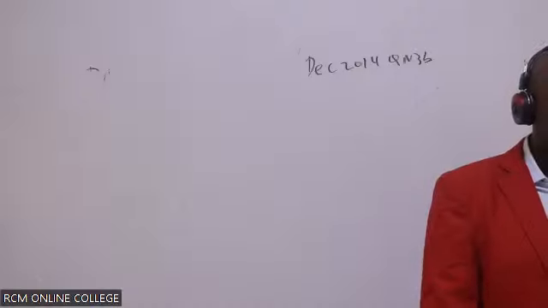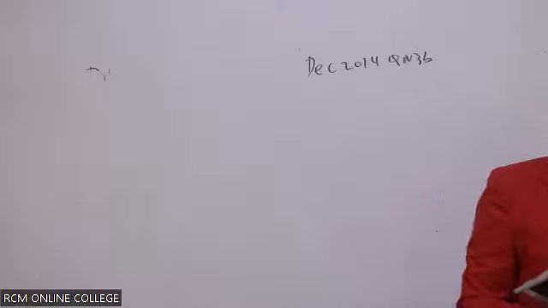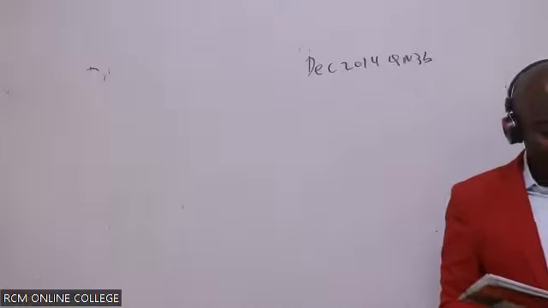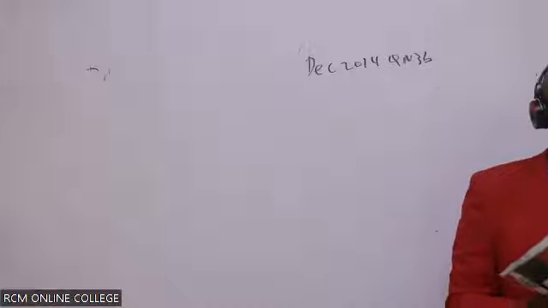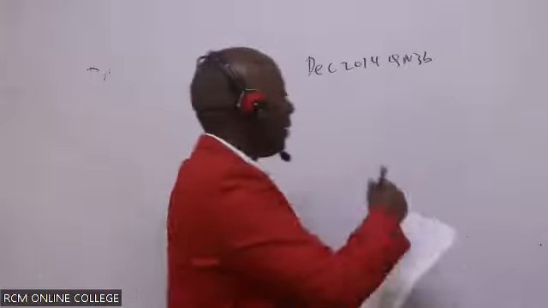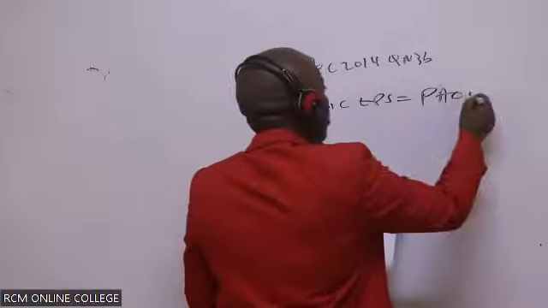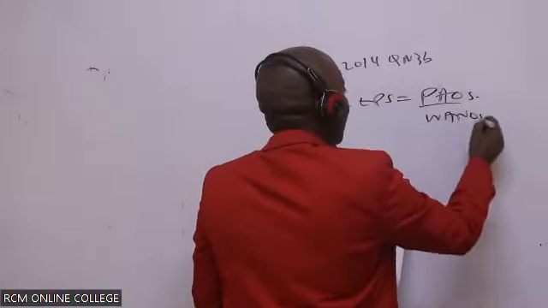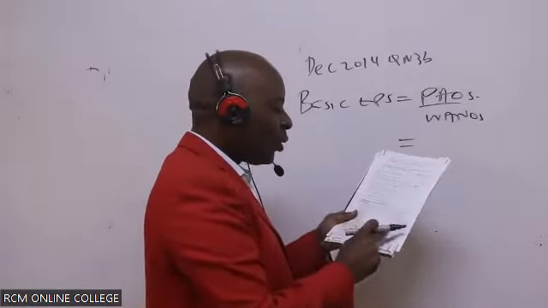So they want us to give them the basic EPS. This is a very good examiner, because he has even subtracted the preference dividends for me. He has given me the PAOs. So remember, to get the basic EPS, you take the PAOs over the number of ordinary shares. In the table given here, the PAOs is 200,000.